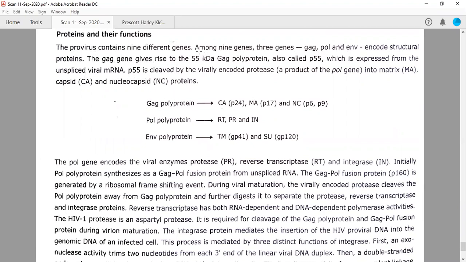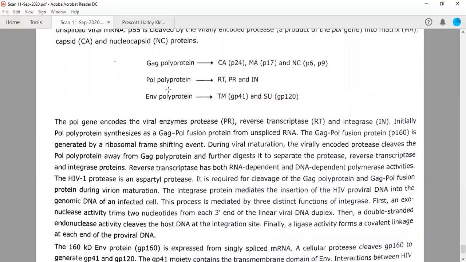So this is a 55 kilodalton protein from where these different P24, 17, P6 and 9 proteins are derived. P55 is cleaved by the virally encoded protease. You know the virus has 3 enzymes: reverse transcriptase, protease, and integrase. So protease will cleave this protein P55 into smaller proteins.